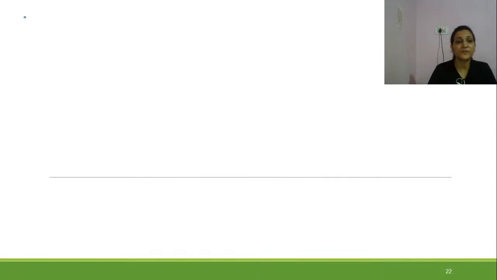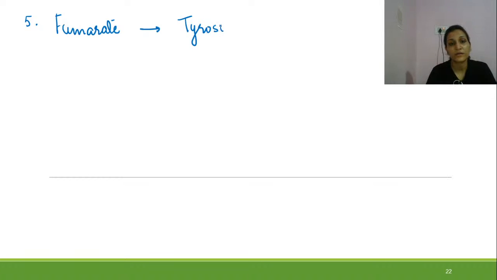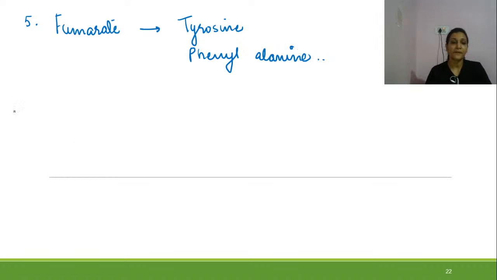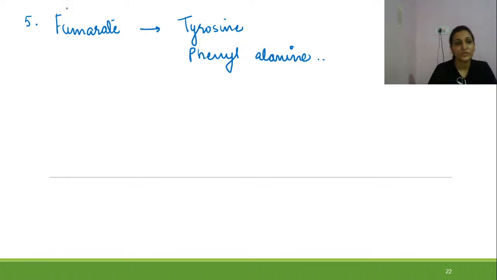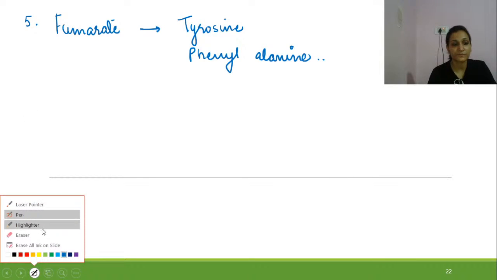Now the fifth intermediate, that is fumarate. Fumarate is given by tyrosine and phenylalanine. Right? I think I've made some mistake in the numbers here. This fumarate is the fourth.